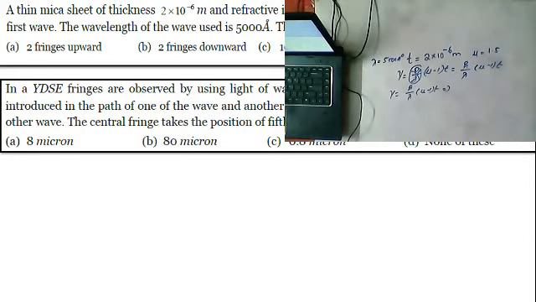Here, beta by 5000 into 10 power minus 10, and mu minus 1, which is 0.5, into the thickness value 2 into 10 power minus 6. Or simply write this 0.5 as 1 by 2, which will get cancelled.